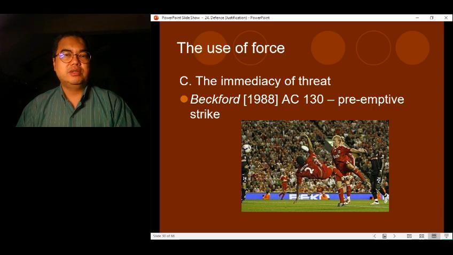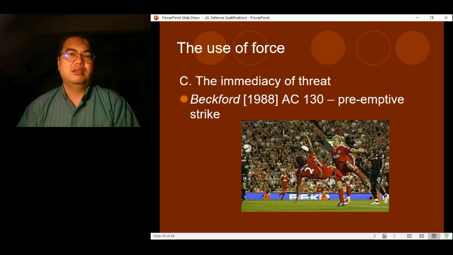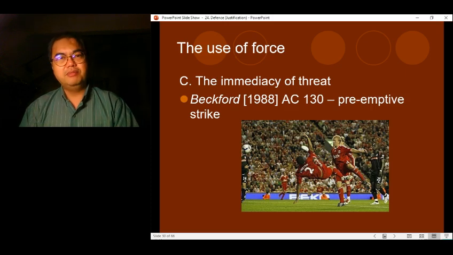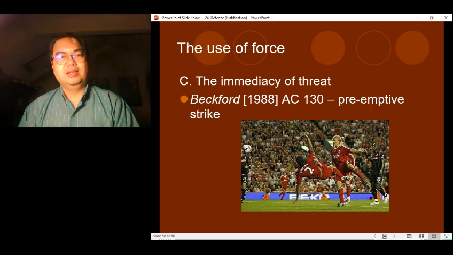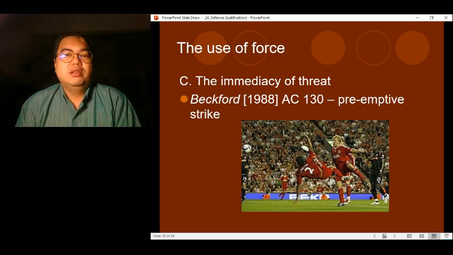If you know that the victim is going to attack you, you can take preemptive steps to defend yourself. Just like how the US used to say last time, this is preemptive self-defense. We're going to attack them to prevent them from attacking us. So a preemptive strike is allowed according to the case of Beckford.